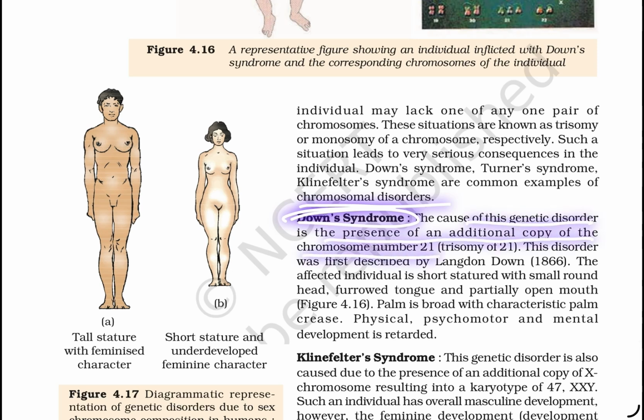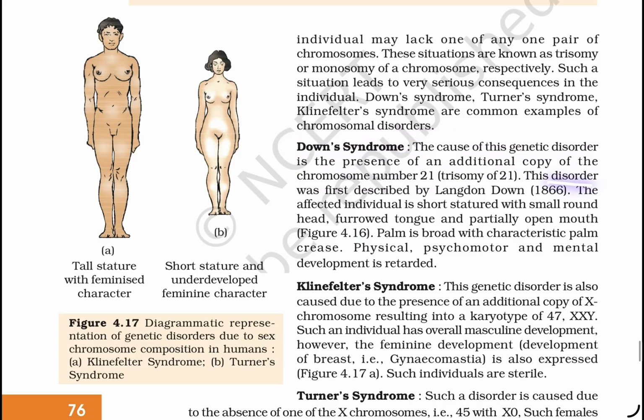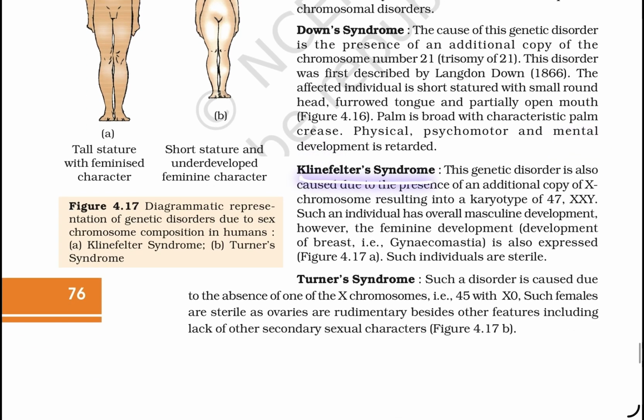This causes the genetic disorder in the presence of an additional copy of chromosome number 21, trisomy 21. This disorder was first described by Langdon Down in 1866. Affected individuals have a short stature with a small round head, furrowed tongue and a partially open mouth. The palm is broad with characteristic palm creases. Physical, psychomotor, and mental development is retarded.